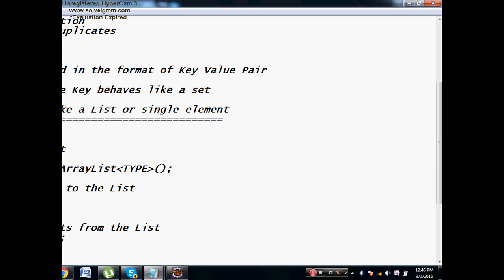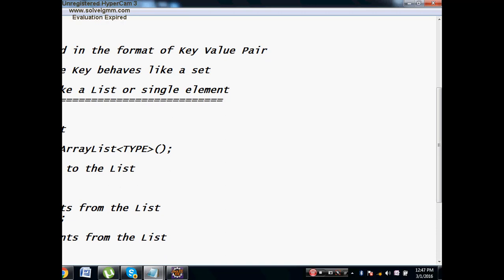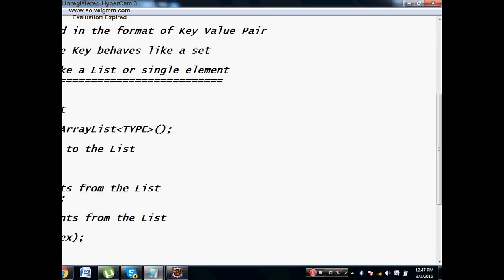Then how to remove elements from the list? You will say L dot remove and pass the element index. This is how you remove the elements from the list. When you say L dot remove of 0 and then print the list again, your 0th element would have got removed.